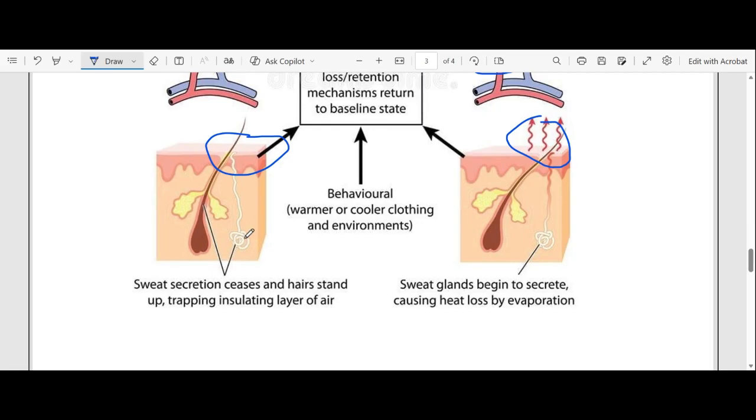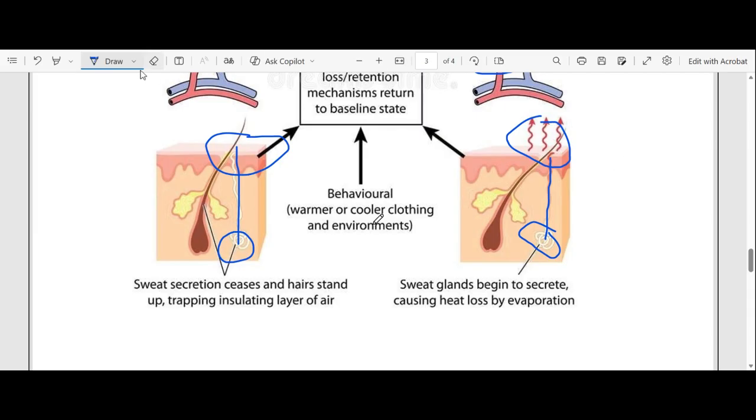So look at the sweat glands. They're inactive whenever it's cold, so they're not releasing any sweat, right? But when it's hot, your sweat glands are active, so they start to produce a lot of sweat, and the sweat evaporates, right? And then that evaporation, or that heat that evaporated, is replaced by cool air.